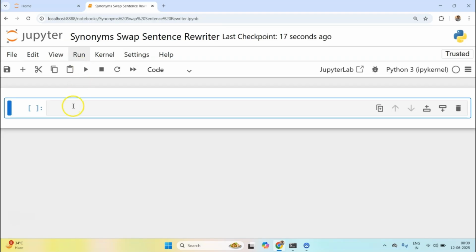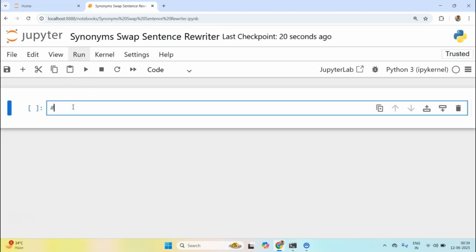Okay, so let's create a high level plan for the project, so that we have a structured framework to follow through, right?